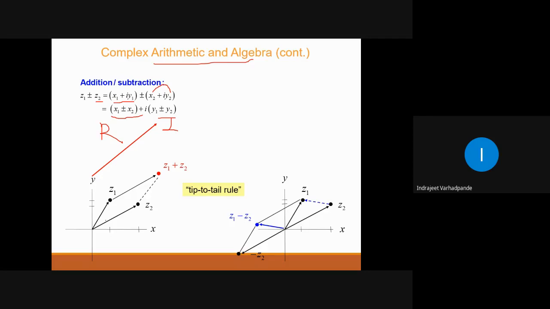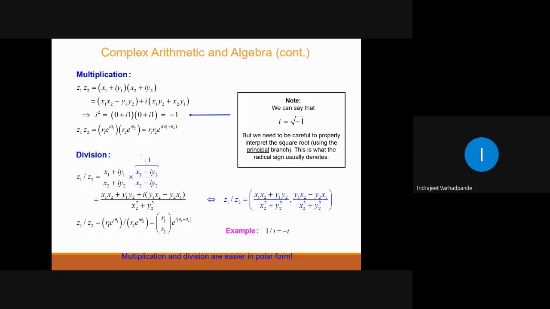So this is the pictorial or diagrammatic representation of the addition of two complex numbers. Addition goes this side, subtraction goes this side, Z1 minus Z2. This is how we can represent the addition and subtraction of two numbers. Next, multiplication and division of two complex numbers. Division usually involves the multiplication of the conjugate to the denominator and numerator.